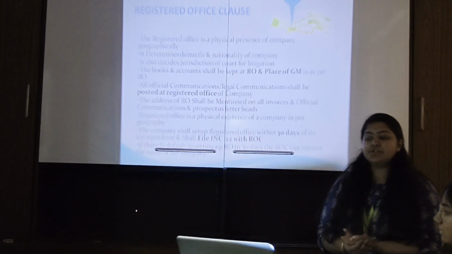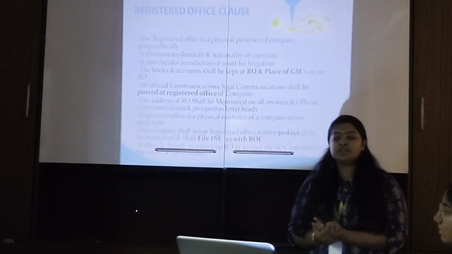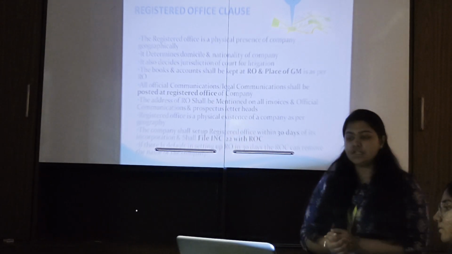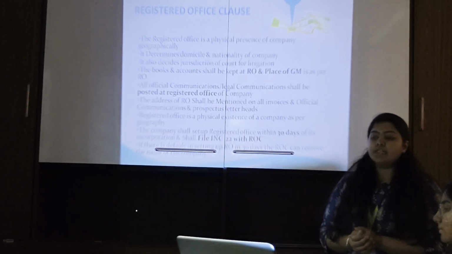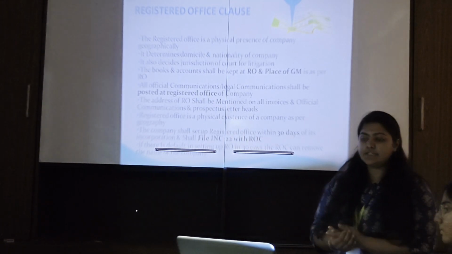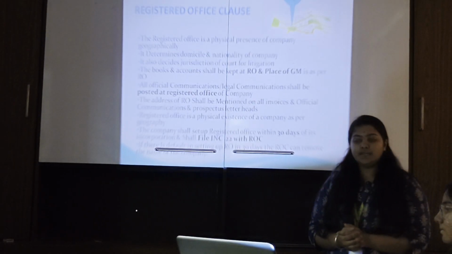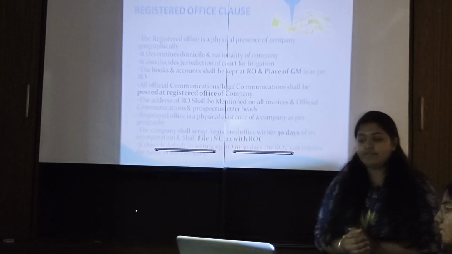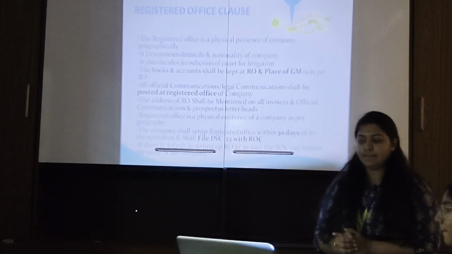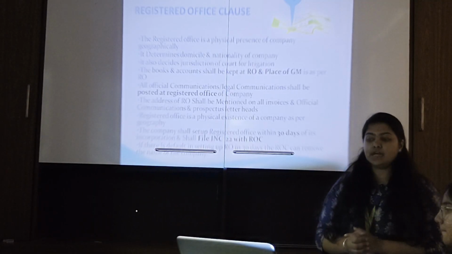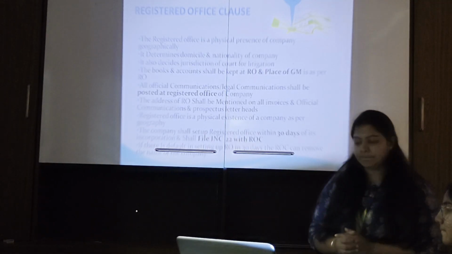The address of the RO shall be mentioned on all invoices and official communications, and also on the prospectus, letterheads, etc. The registered office is the physical existence of the company as per geography. The company shall set up the registered office within 30 days of its incorporation and shall file INC 22 with the ROC. If there is a default in setting up the RO in 30 days, the ROC can remove the name of the company.